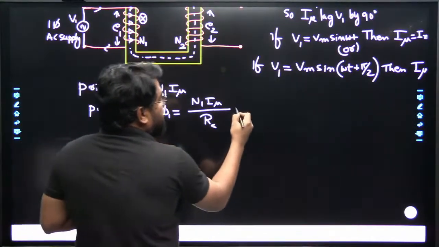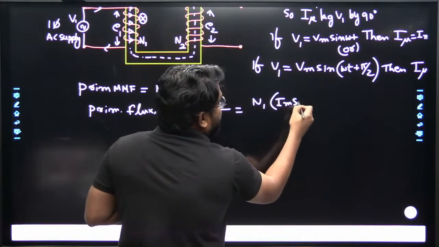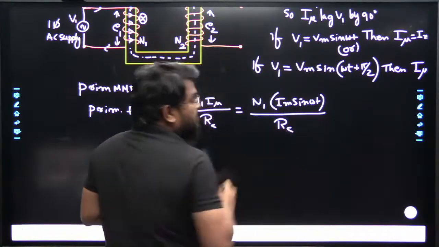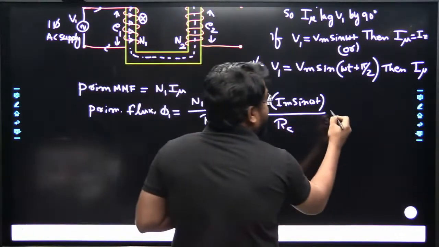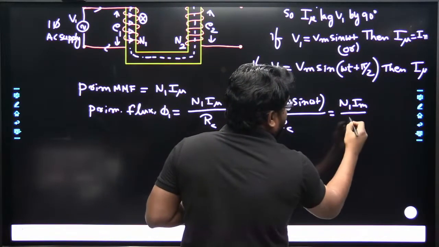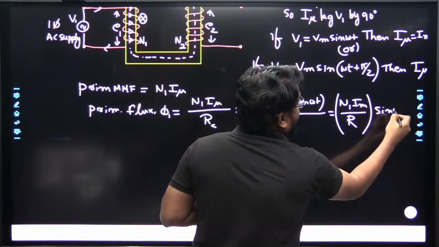So this is equal to N1 Im sin omega t divided by the reluctance of the core. Simplifying, this is equal to N1 Im by reluctance of the core, multiplied by sin omega t.